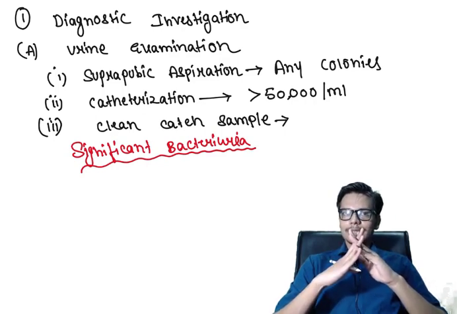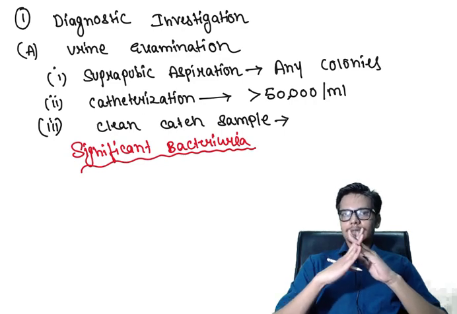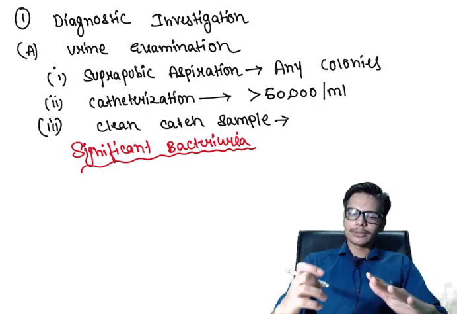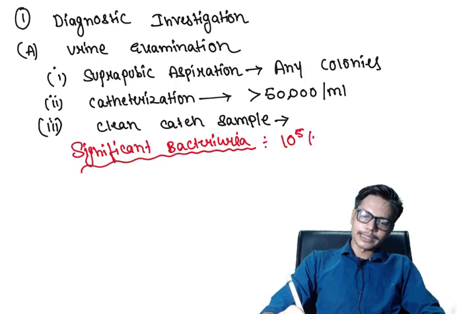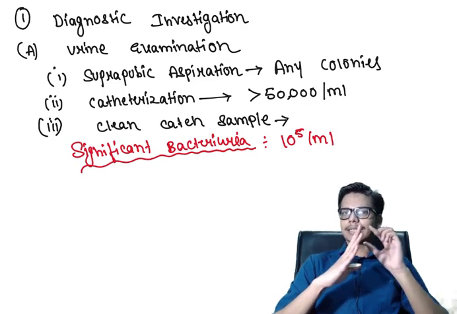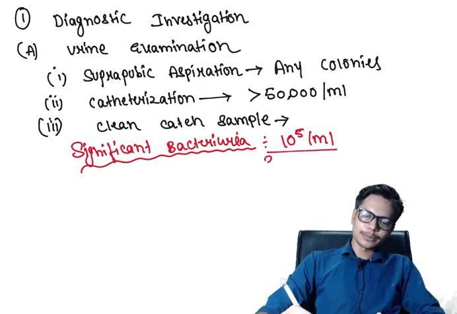So if we take a urine sample and we find that this urine contains an amount of bacteria which is significant, and it can produce a urinary tract infection, we call that this urine sample contains a significant amount of bacteria to produce urinary tract infection. So this significant bacteria is usually 10 to the power 5 per ml of urine. If this amount of bacteria is present in the urine, we call it a significant bacteria in the given urine sample. And this bacteria should be of a single species.